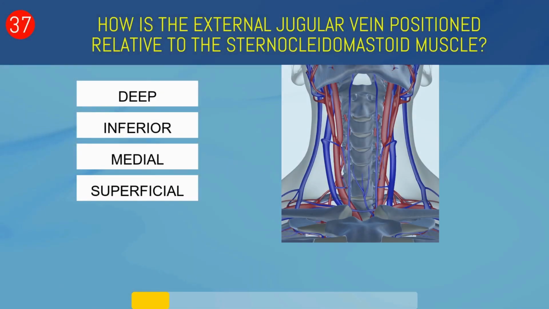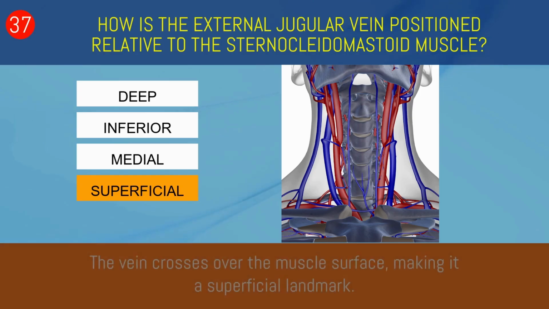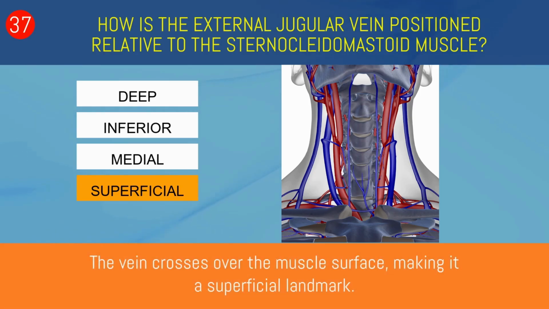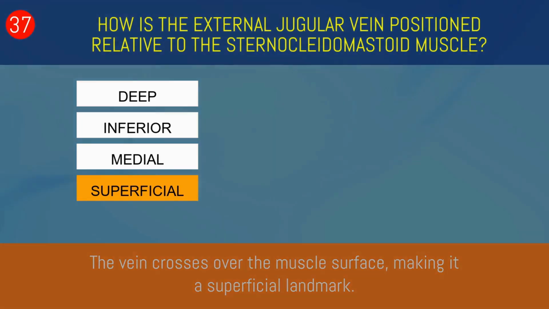How is the external jugular vein positioned relative to the sternocleidomastoid muscle? Deep, inferior, medial, or superficial? Superficial. The vein crosses over the muscle surface, making it a superficial landmark.